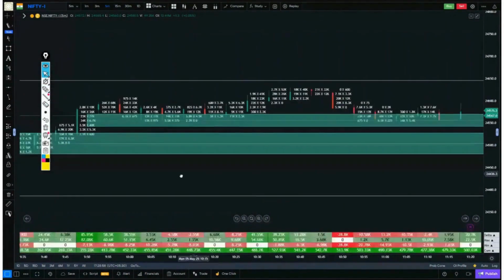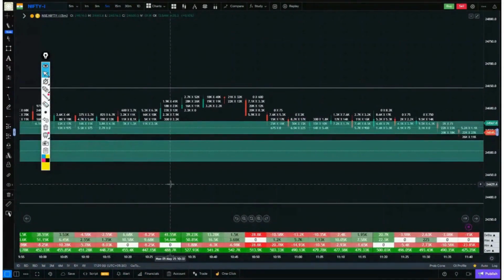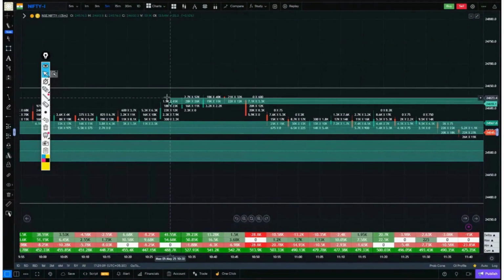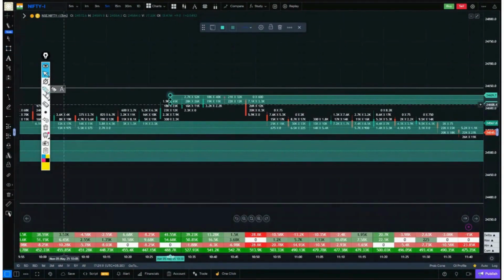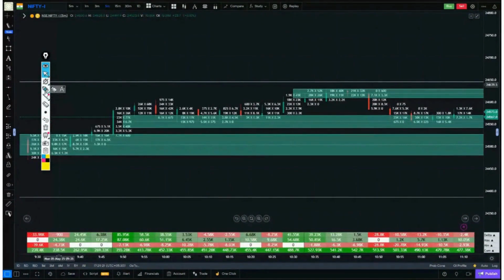Okay, let's look further. We found two more candles with heavy delta. Look at this, a delta of 41,000 and a delta of 40,000. Again, if we mark the buying zones of these candles, they are from those buying zones. Now here is a little twist. The twist is that buying came in the buying zone. But after this buying, the price did not go up. Look at the difference between this and that.